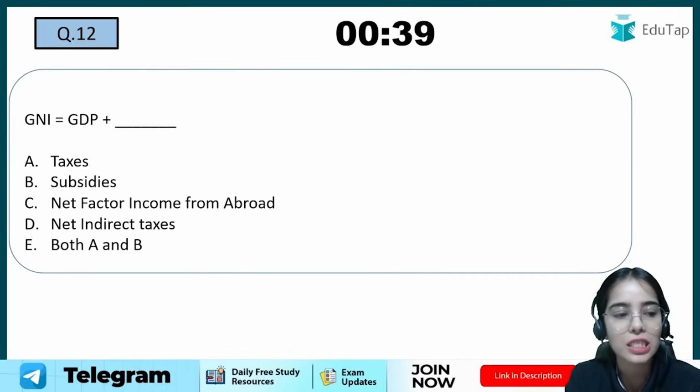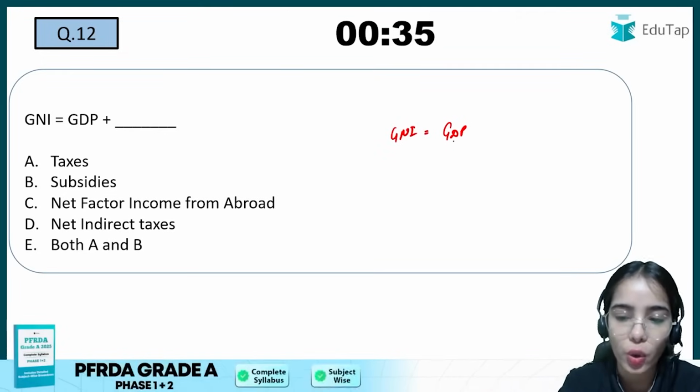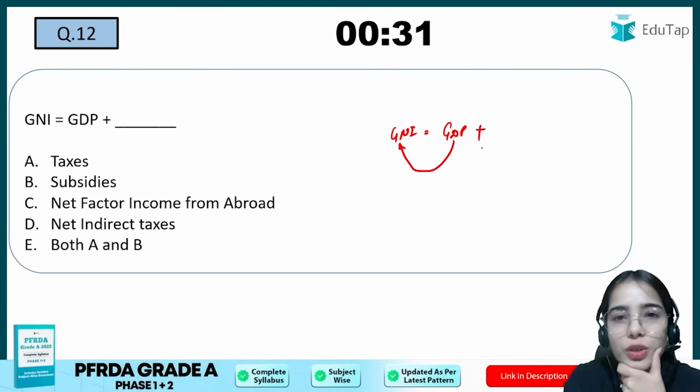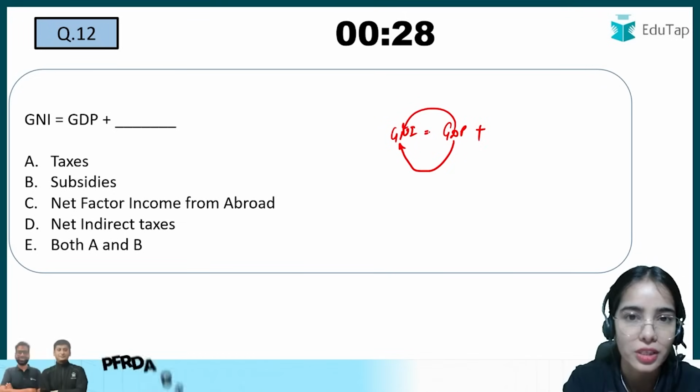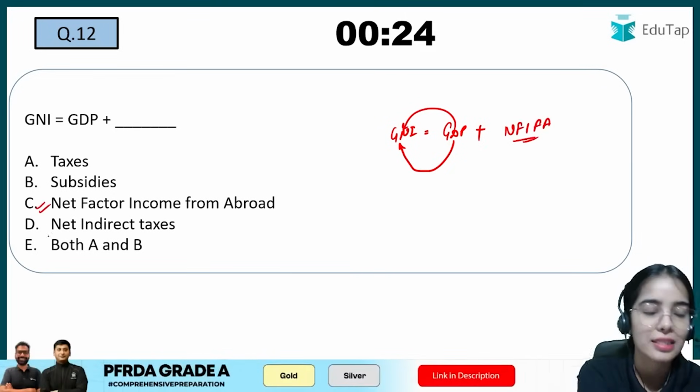Okay, the next is GDP to GNI. If we want to convert the gross domestic product to gross national product, what do we have to add to the gross domestic product? Domestic to national, we have to add the net factor income from abroad. So here the right answer is C.